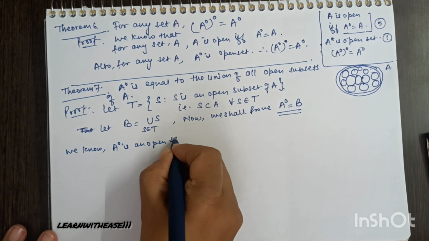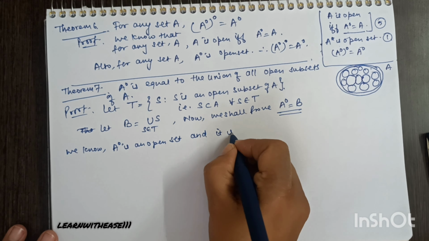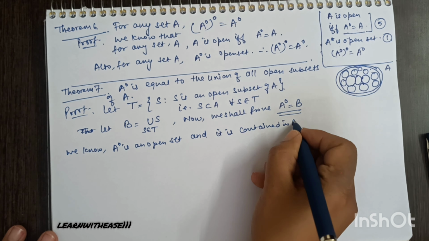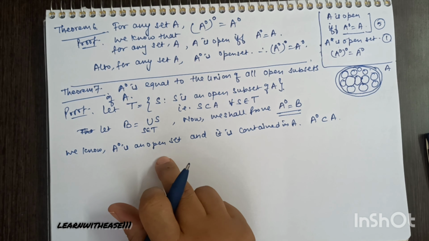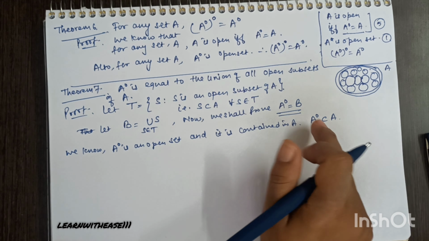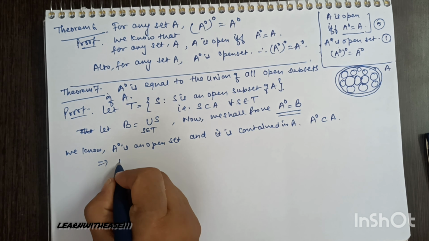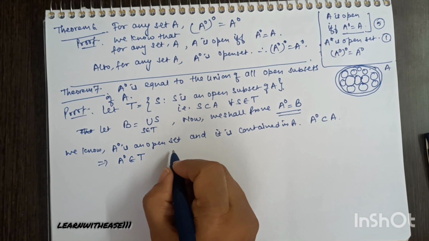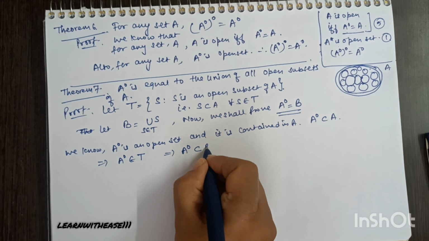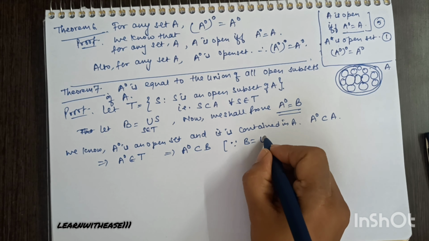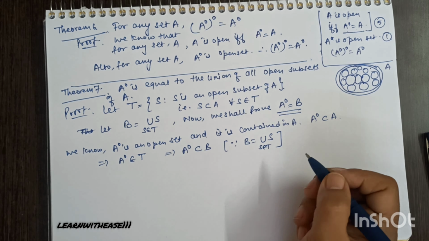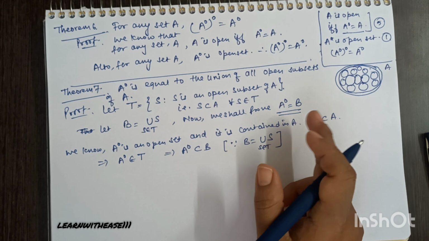We know A naught is an open set and it is contained in A. T is a collection of all the open sets contained in A. That means A naught is also a part of T. That simply means A naught is a subset of B. A naught is contained in the union also, because B is the union of all such sets.